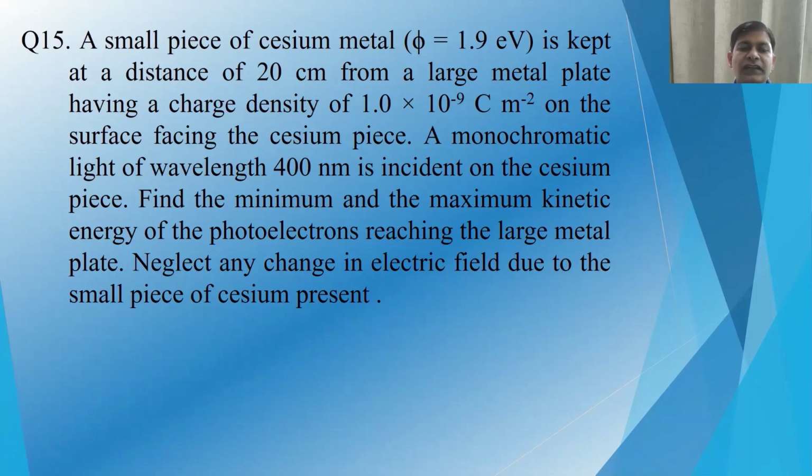A monochromatic light of wavelength 400 nanometer is incident on the cesium piece. Find the minimum and maximum kinetic energy of photoelectrons reaching the large metal plate. Neglect any change in electric field due to the small piece of cesium.